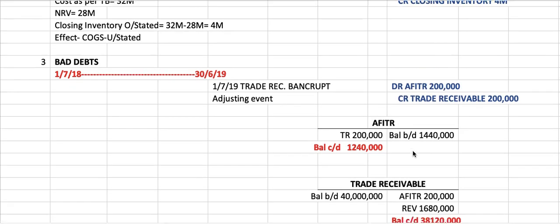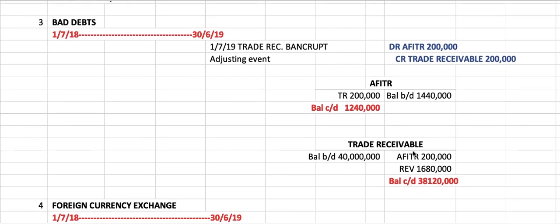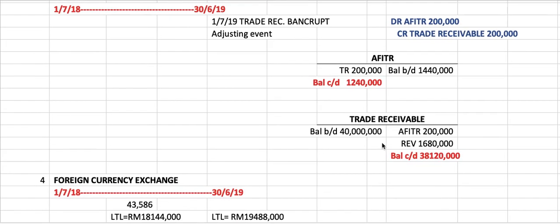Now for AFITR, I prefer to open a T account. It's okay if you don't. AFITR, you can find the balance b/d in the trial balance, the last item in the TB, 1,440. So AFITR is always on the credit side, so I put the balance b/d on the credit side, 1,440. And I always like to prepare a T account for trade receivable. This is an asset, so the balance b/d should be on the debit side. You get 40 million from the trial balance.